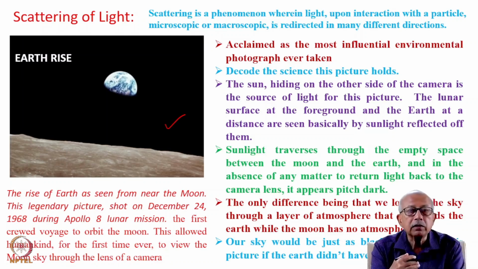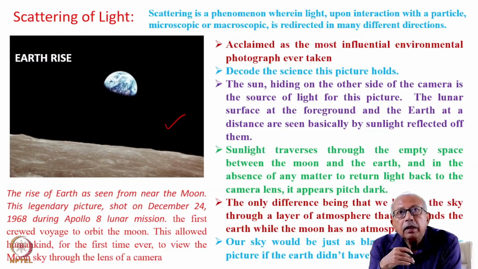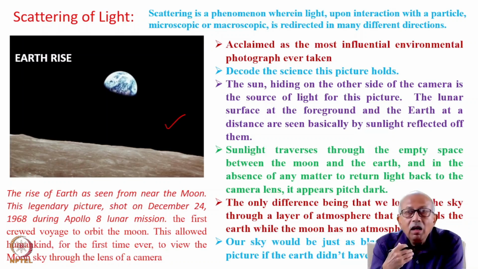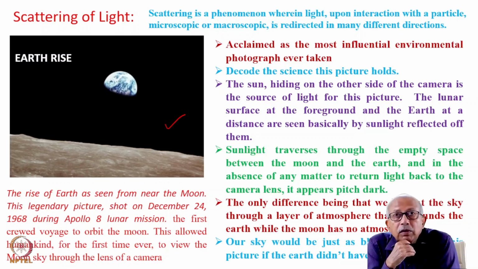In this context, let me mention that during the 1960s and early 1970s, NASA had undertaken the famous lunar mission, where they actually sent human beings on the surface of the moon. That happened when Apollo 11 landed on the moon with two heroes, Neil Armstrong and Edwin Aldrin.